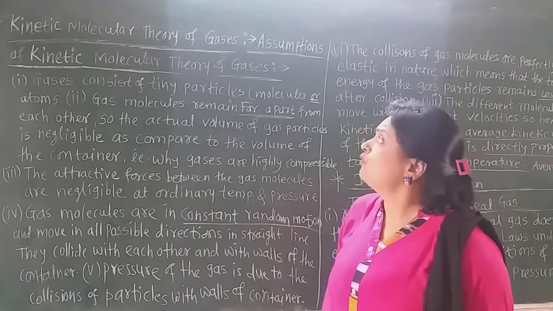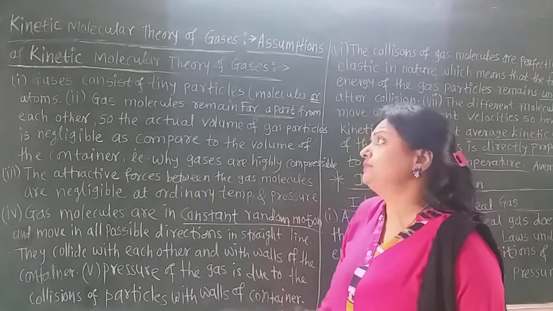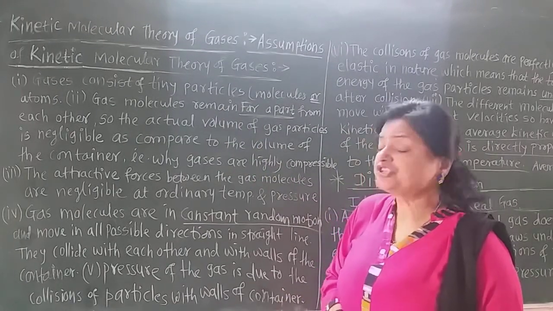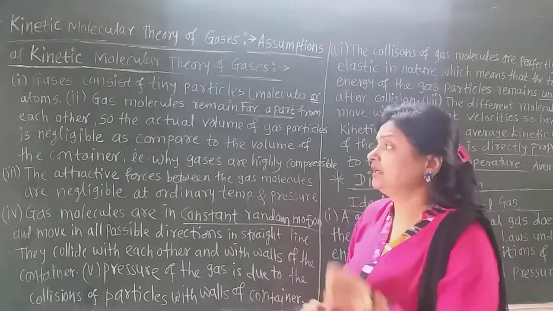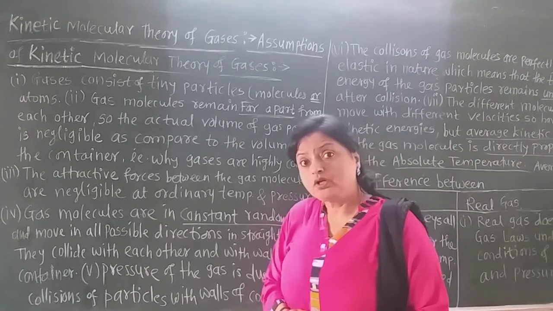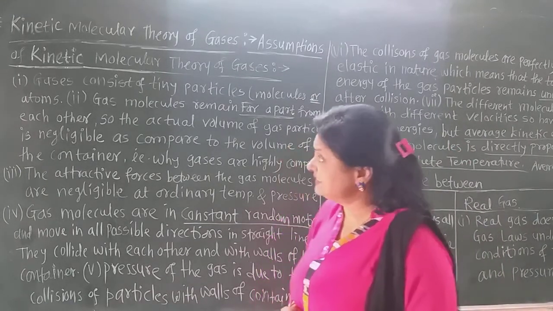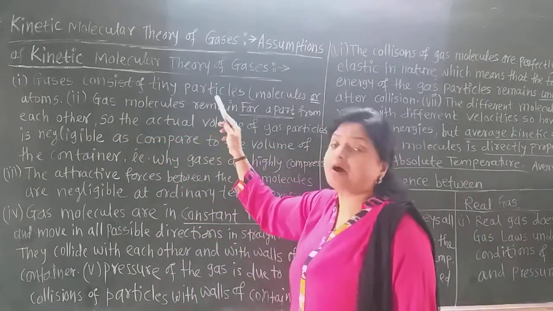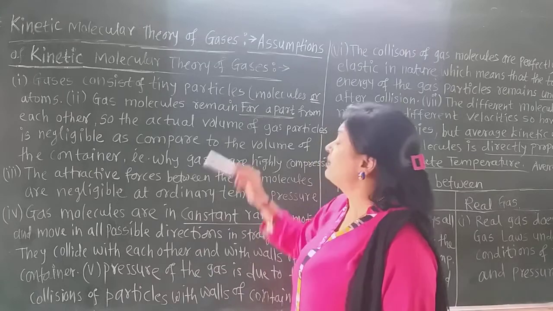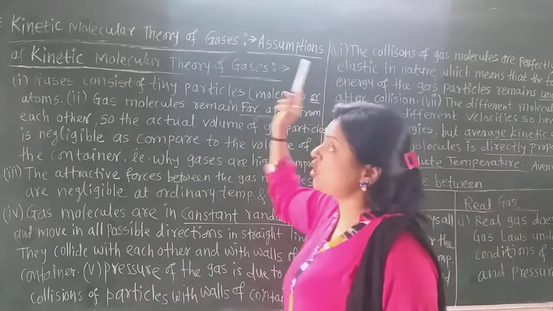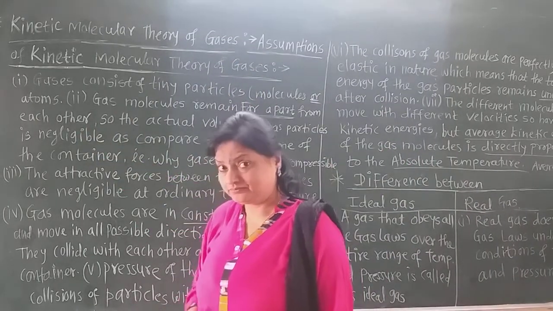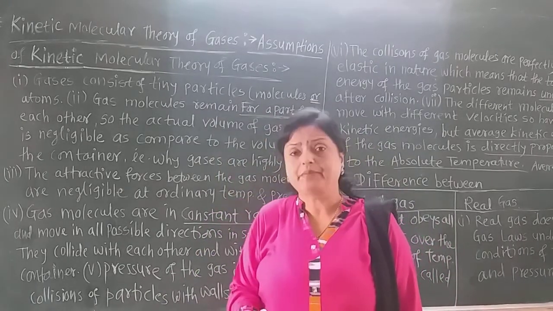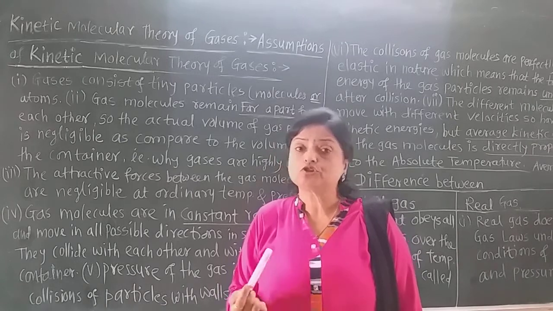Now what are the assumptions of this kinetic molecular theory of gases? The first assumption, that is the feature of this theory, is that gases consist of very tiny particles. Those particles may be molecules or atoms.